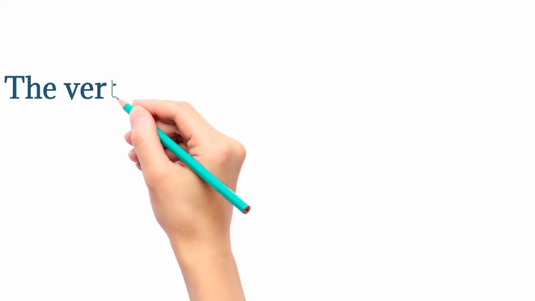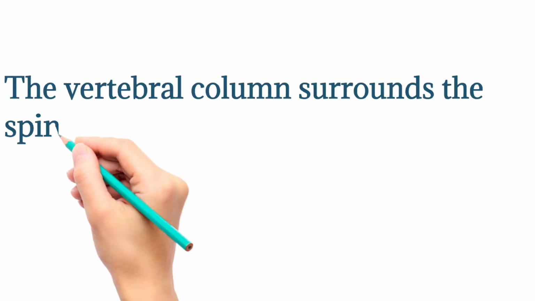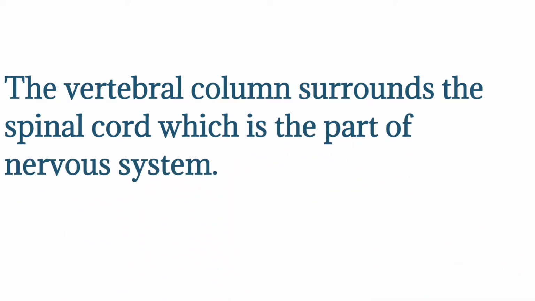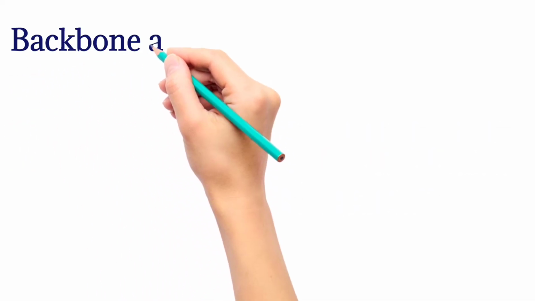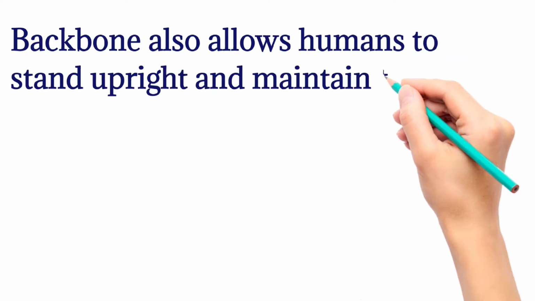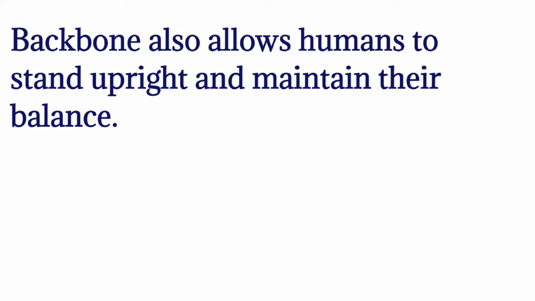The vertebral column supports the spinal cord, which is part of the nervous system. The spinal cord sends nerves to the different parts of the body, so we can control the different activities of the body. The backbone also allows humans to stand upright and maintain their balance. So it is a very important part of the body.